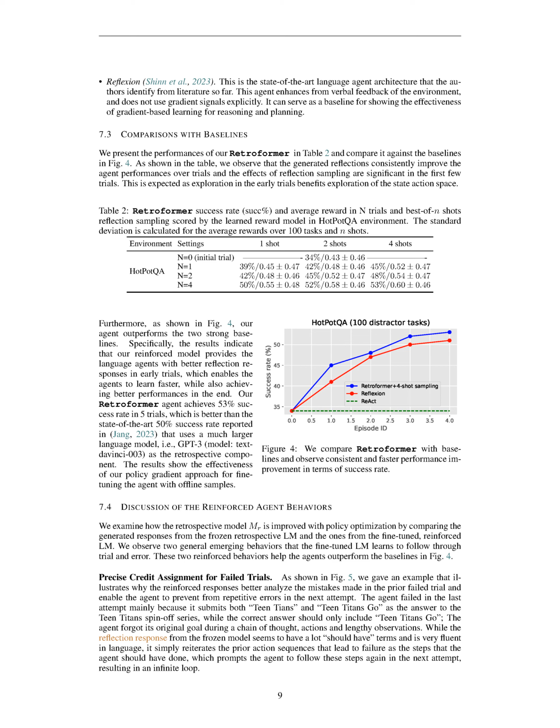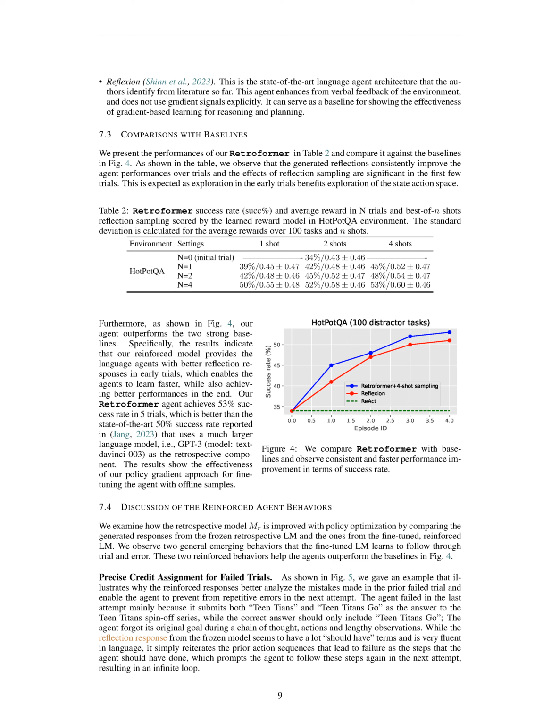When we compared our Retroformer with these baselines, we found that our model consistently improved agent performance over trials, especially in the early ones. This is because early exploration benefits the exploration of the state action space. Our agent also outperformed the 2 strong baselines.